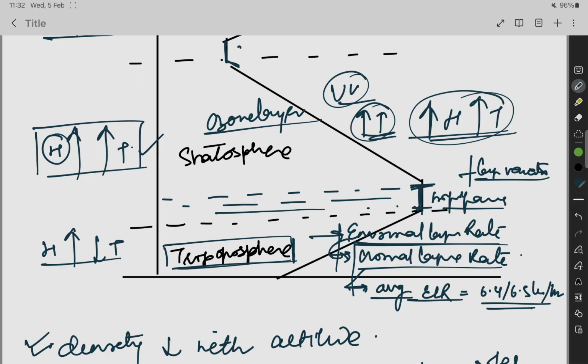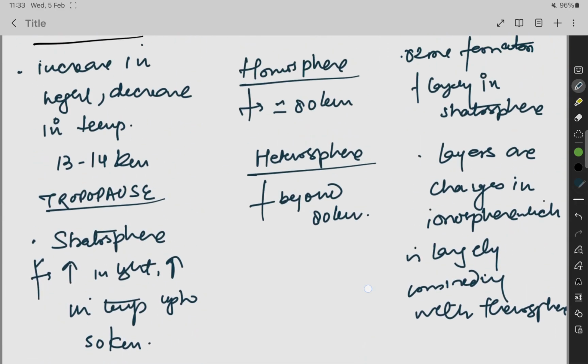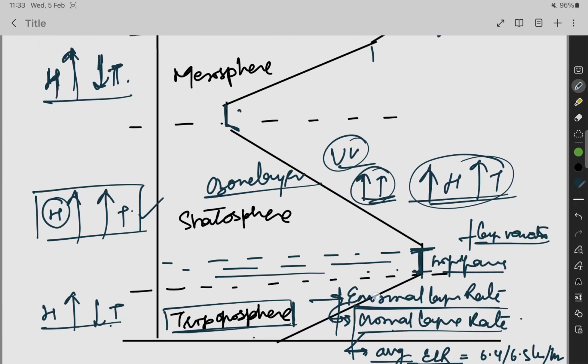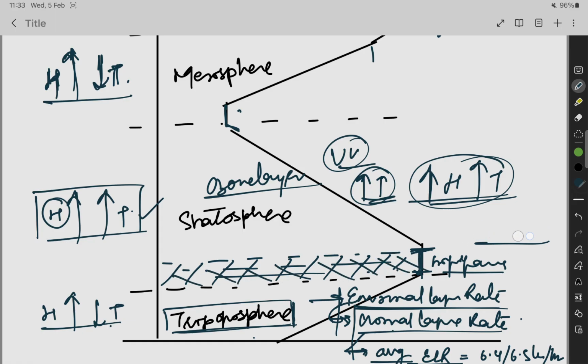So the decrease in temperature with increase in height can be defined as environmental lapse rate: how much temperature will decrease for every kilometer. And what is normal lapse rate? Normal lapse rate is the average of ELR. With every increase of a kilometer, what is the decrease in temperature? So there is a layer called tropopause. Troposphere is the layer which acts as a temperature inversion.